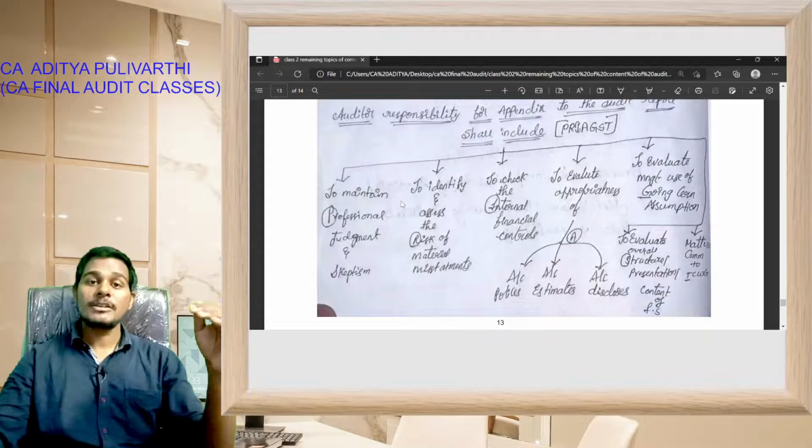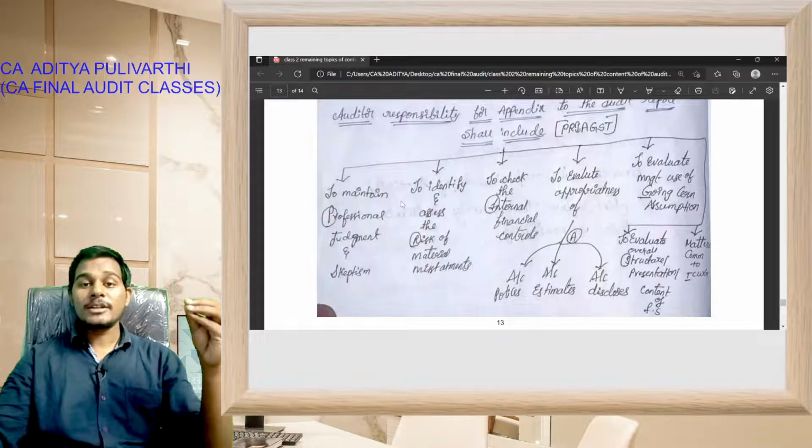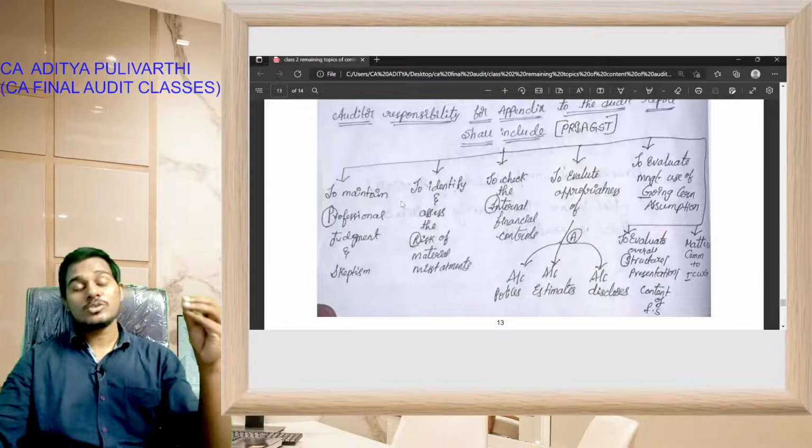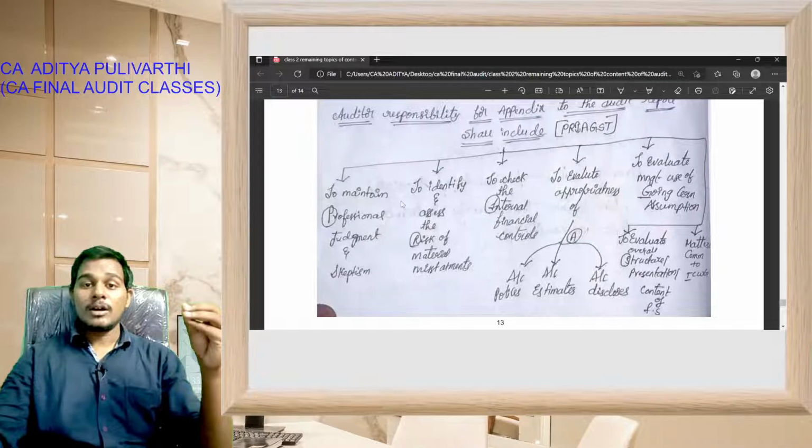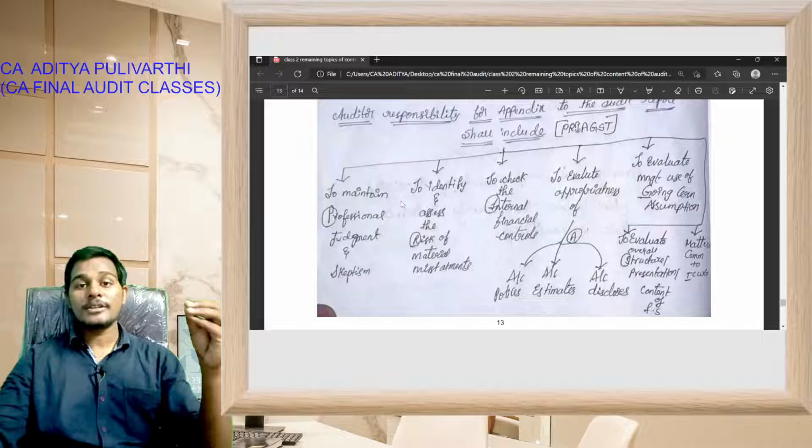The next topic is, he should identify and assess the risk of material misstatements when auditing the financial statements. The third point is to check the internal financial controls in the preparation of financial statements. The auditor should also evaluate the appropriateness of accounting policies, accounting estimates and accounting disclosures.